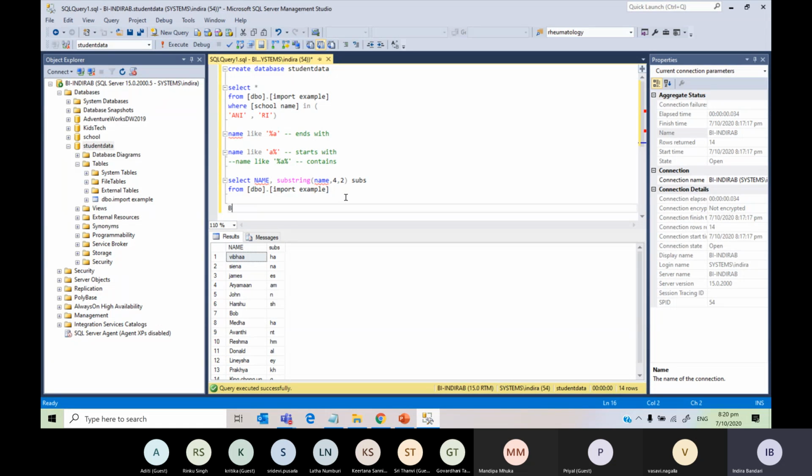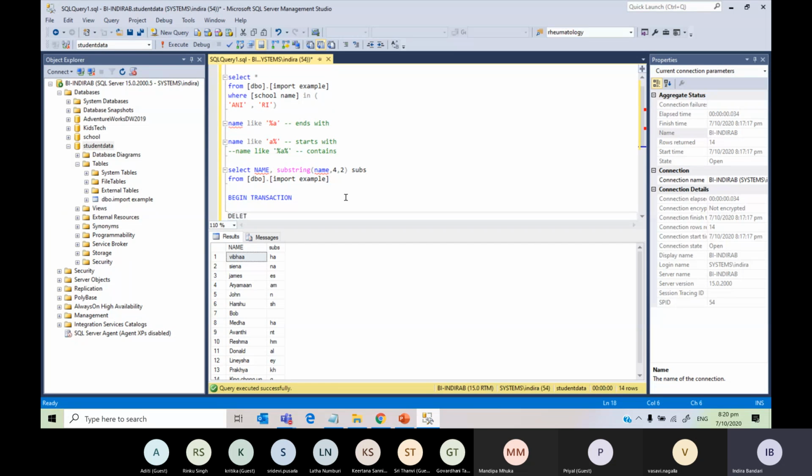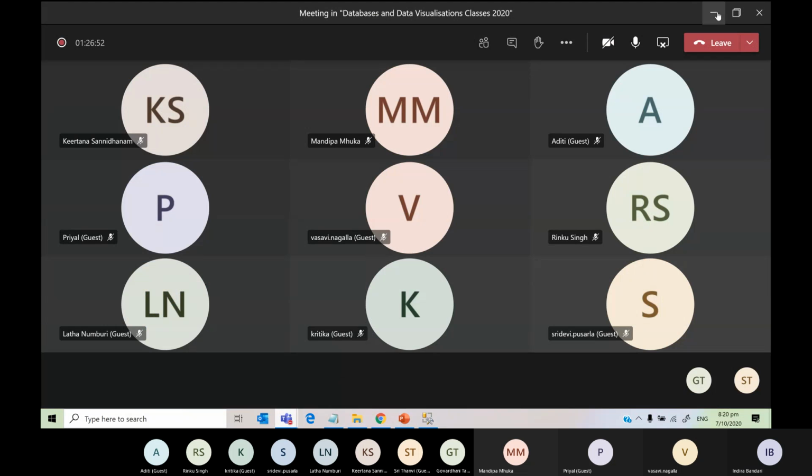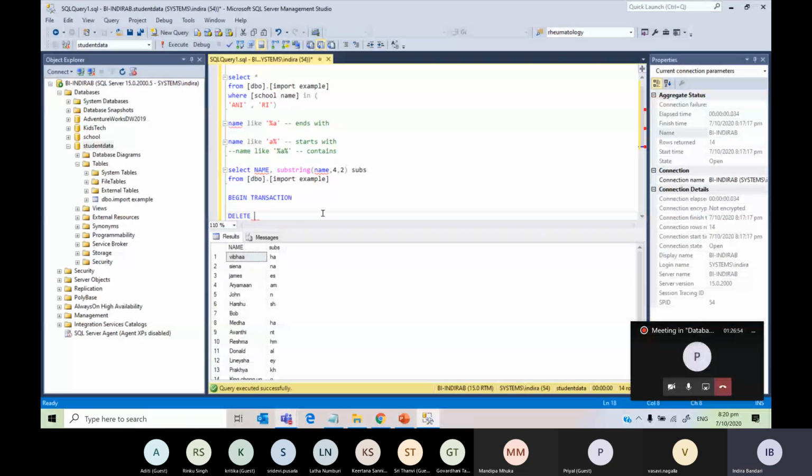So I will just say begin tran, or you can just say transaction, and then I'm saying delete. You can see my screen, right?